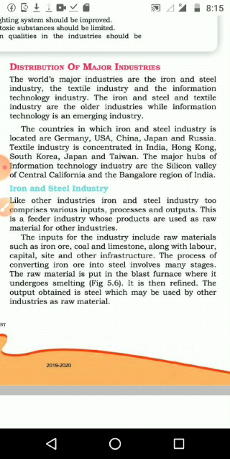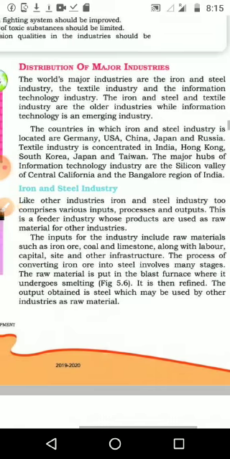The major hubs of the information technology industry are Silicon Valley in Central California and the Bangalore region of India. That is the third industry we discussed already: the sunrise industry or emerging industry, that is IT. Where is the hub of that one, the concentrated place? Central California, that is Silicon Valley, and the Bangalore region of India.